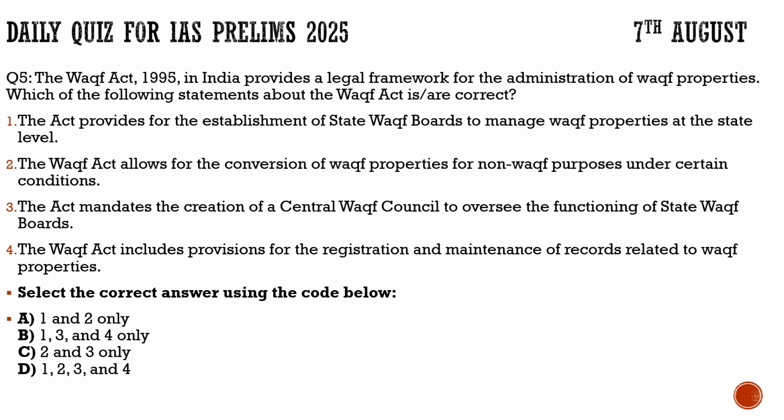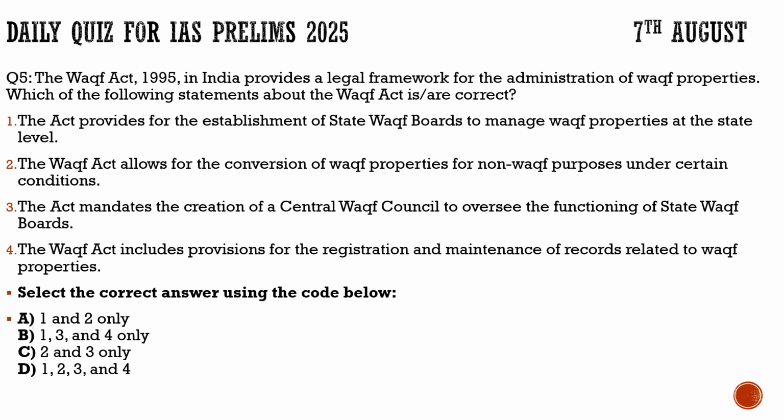It controls and registers; it includes the provisions for the registration and maintenance of records related to Waqf. The Act provides for the establishment of state Waqf boards to manage Waqf properties at the state level for charitable purposes. Lands related to the religion could be used for charitable purposes. So with respect to this question, the correct statements are 1, 3, and 4. The only incorrect statement is statement 2. So with this, we complete our discussion with respect to the current affairs questions.